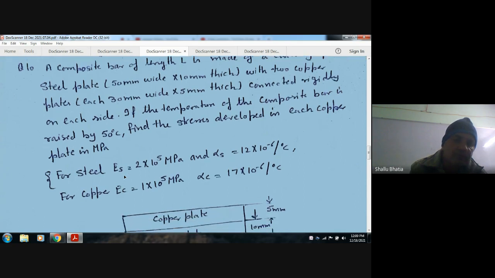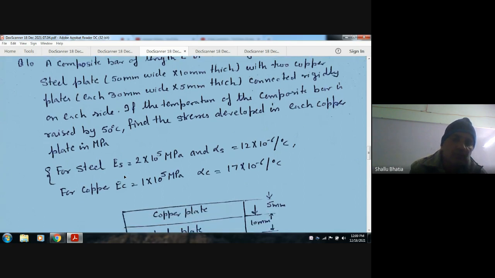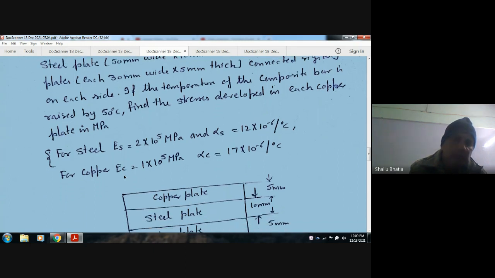For steel, E_S is equal to 2 into 10 to the power 5 MPa and alpha S is equal to 12 into 10 to the minus 6 per degree Celsius. For copper, E_C is equal to 1 into 10 to the power 5 MPa and alpha C is equal to 17.5 into 10 to the power minus 6 per degree Celsius.